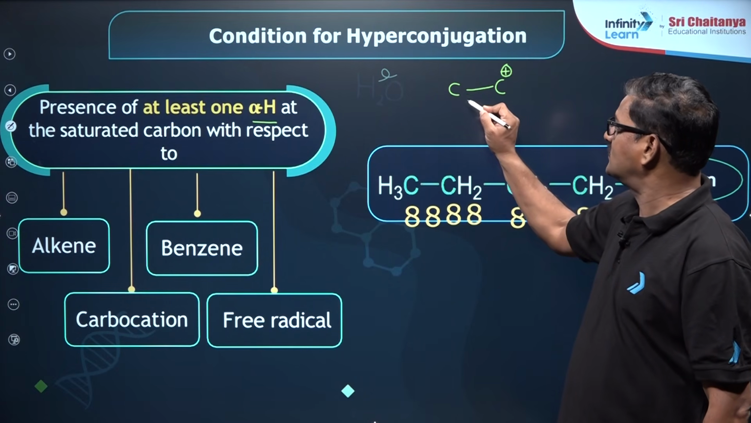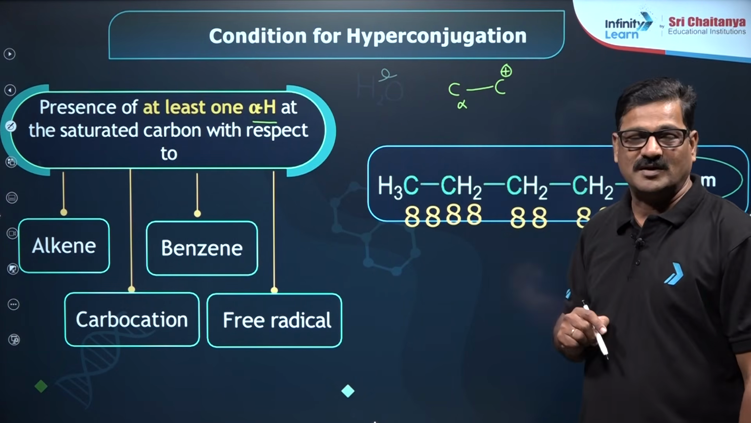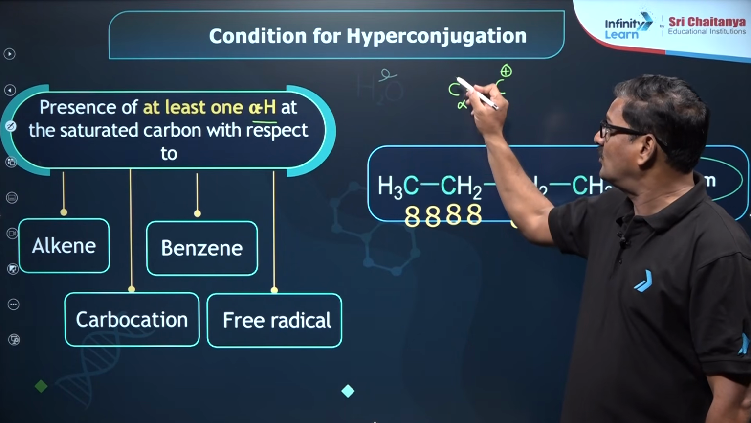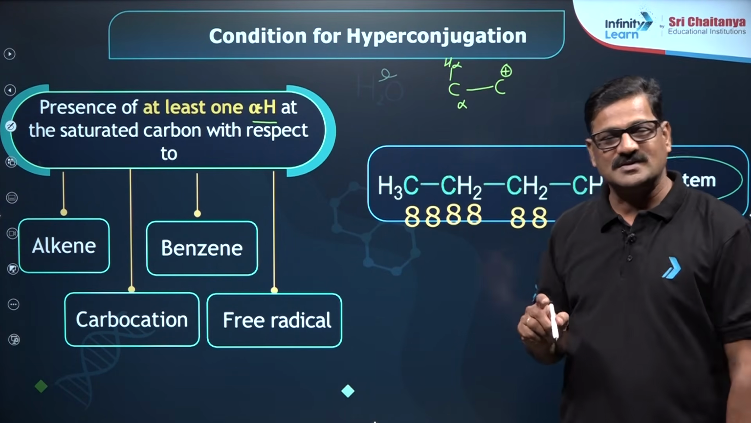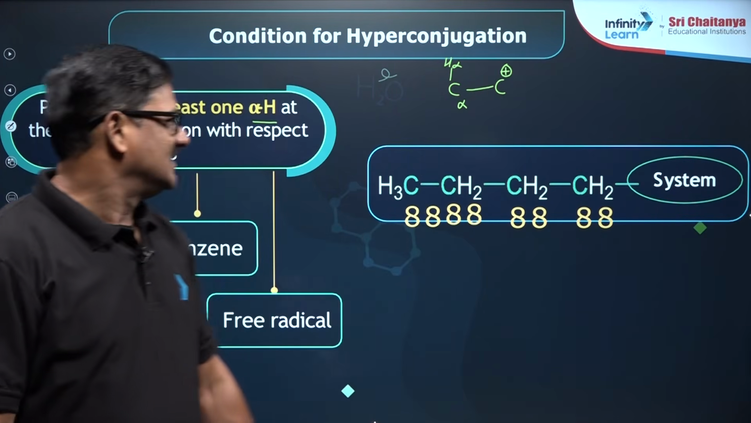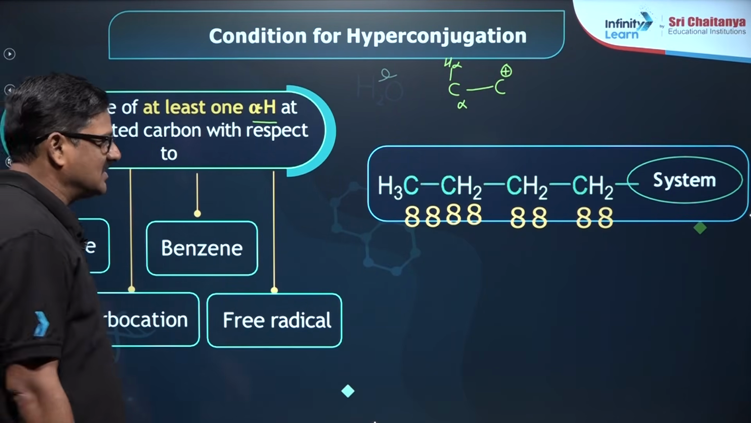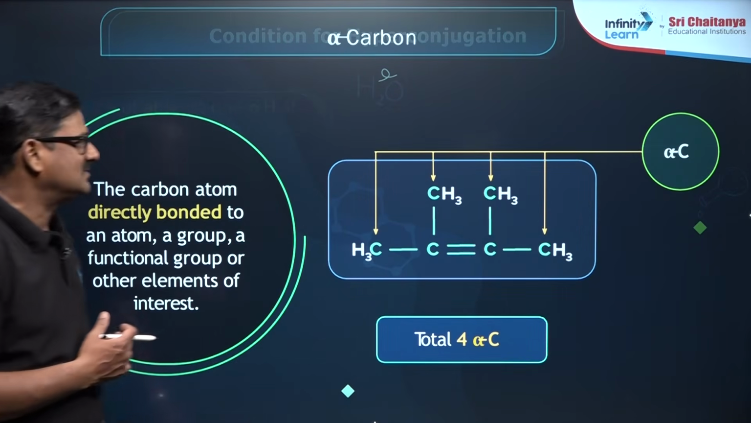So this is what is called alpha carbon. The hydrogen on this alpha carbon is called alpha hydrogen. So presence of at least one alpha hydrogen is very important for this. So there is a push in the system. The system is going to participate in the hyperconjugation.